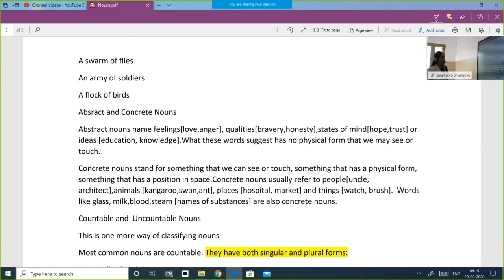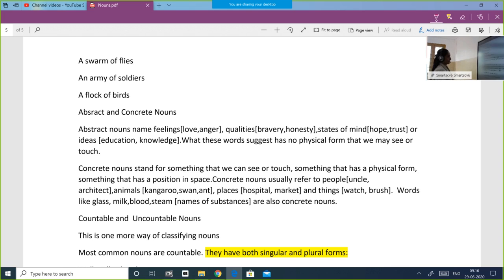So I'll repeat what are abstract and concrete nouns. Abstract nouns name feelings like love, anger, qualities like bravery, honesty, states of mind like hope, trust, or ideas like education, knowledge. What these words suggest has no physical form. You cannot see, you cannot touch, but you can feel. So those are abstract nouns.